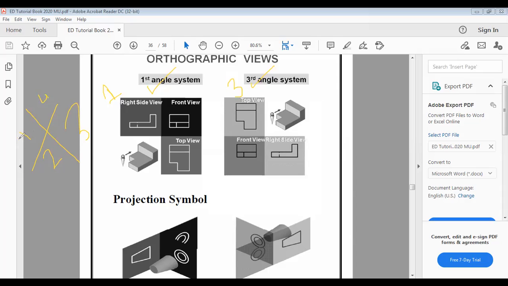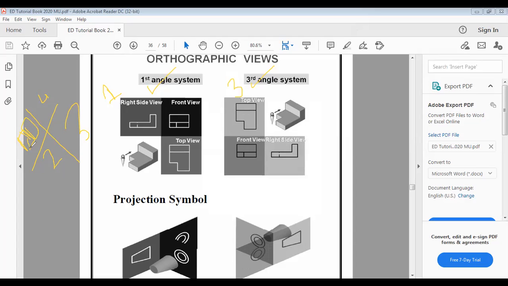So if we make the drawing, like suppose front view, top view here in the first quadrant, then images will look in a proper way. Images will be clear and we are not having any type of overlap. That is why we are having the first angle projection method, in which the drawings are made in the first quadrant.